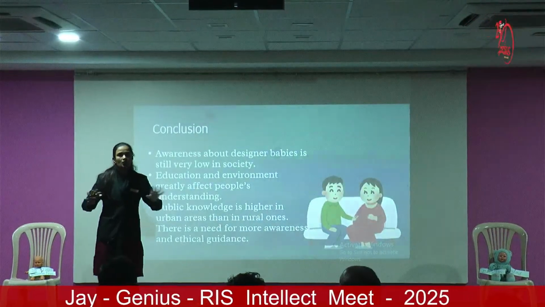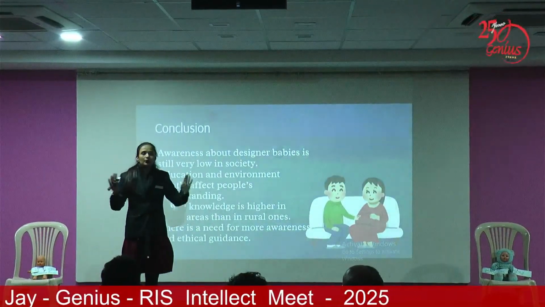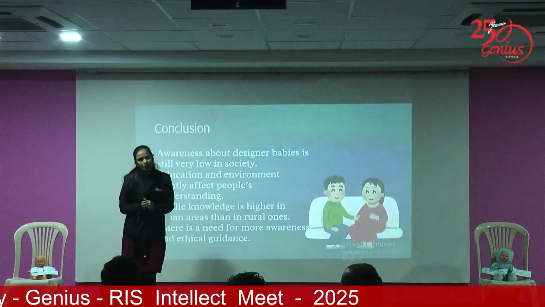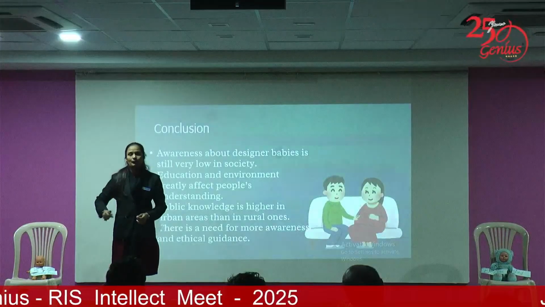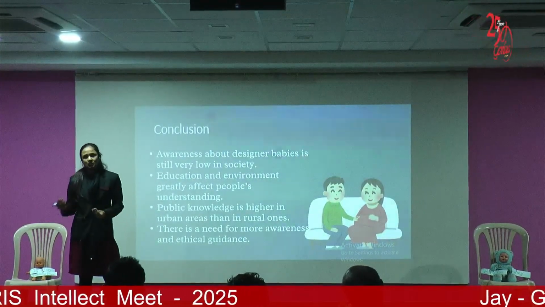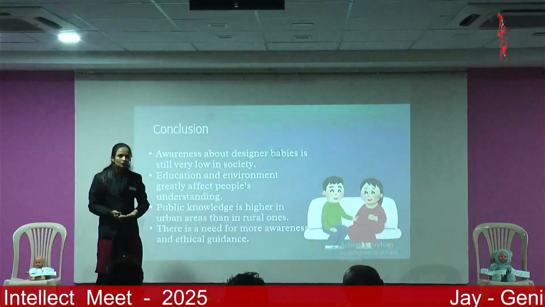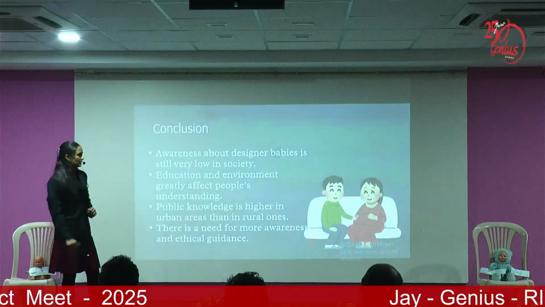So we cannot say that in rural areas they know or in urban areas they don't. I'm not saying that. But if you are educated, you must know the basic things. I'm not saying you should remember and implement the whole process. It varies from person to person; it is a personal opinion. If you want to use it, you can. If you don't want to, that is also fine. But at least you should know this process.